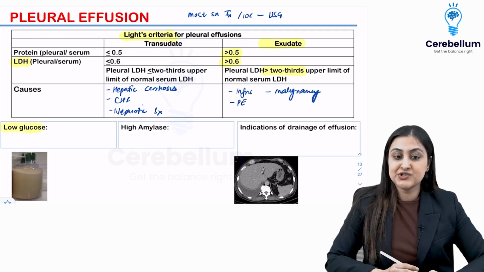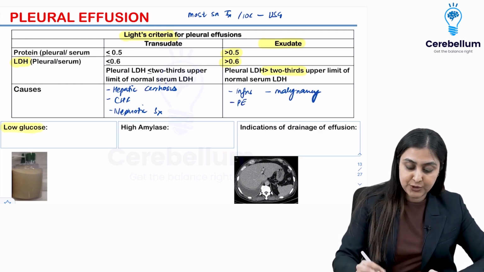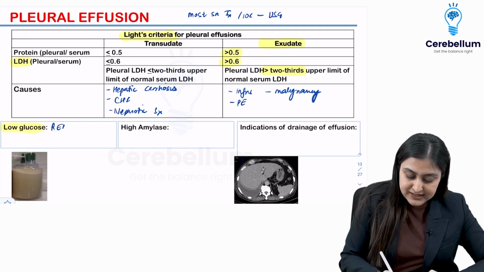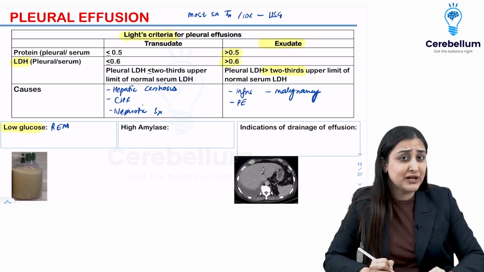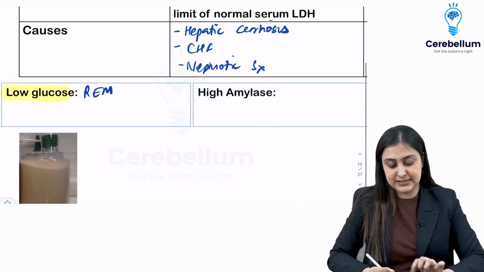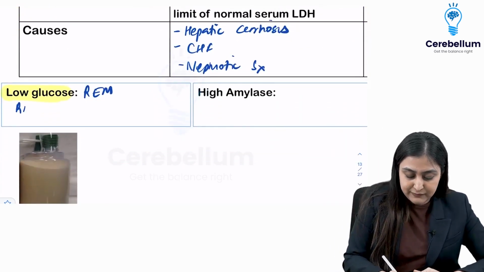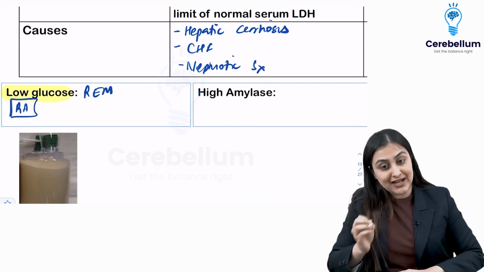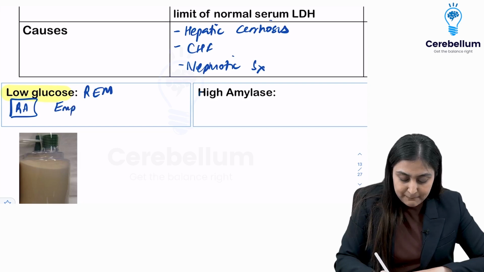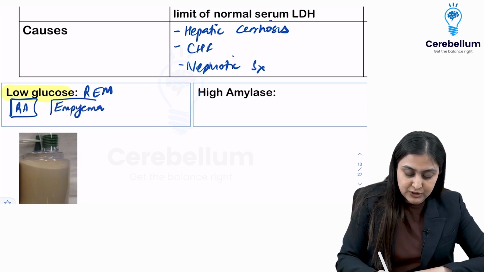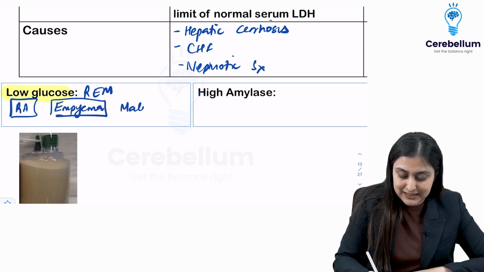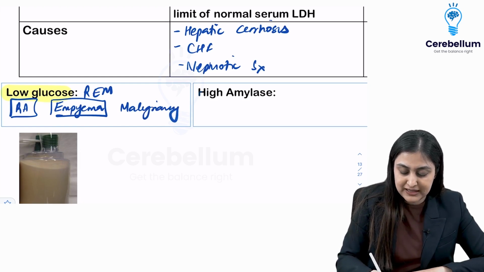The specific questions could be about low glucose. So where do you have low glucose? You want to remember REM. REM sleep, we have low glucose. We're not eating during REM sleep, right? So you have hypoglycemia. So that's what you want to remember. R, one very important cause is rheumatoid arthritis. E is going to be empyema. Again, very, very important low glucose values, and M is malignancy. Malignancy is always going to figure everywhere.